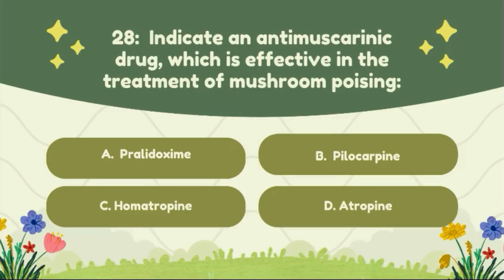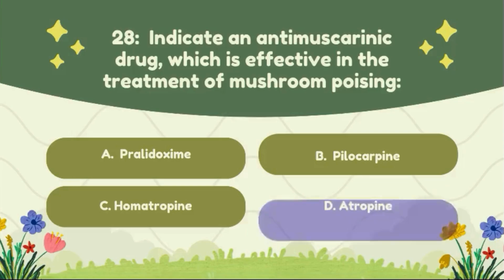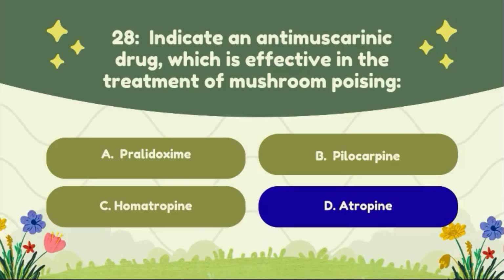Question number 28. Indicate an antimuscarinic drug which is effective in the treatment of mushroom poisoning. Option A, pyridoxine. Option B, pilocarpine. Option C, amitriptyline. Option D, atropine. The correct answer of this question is option D, atropine.